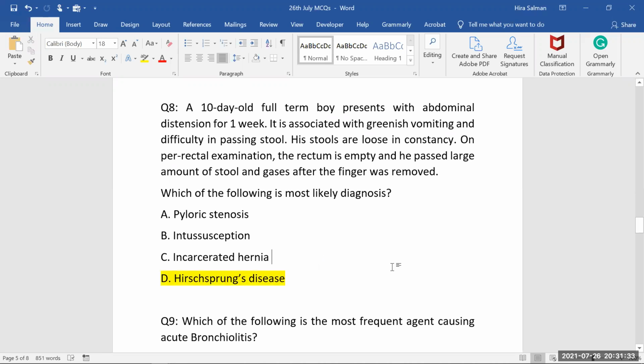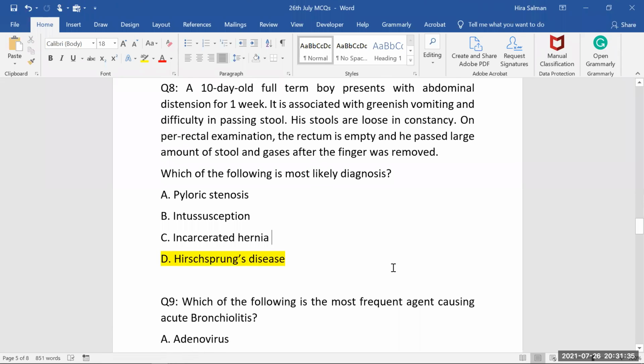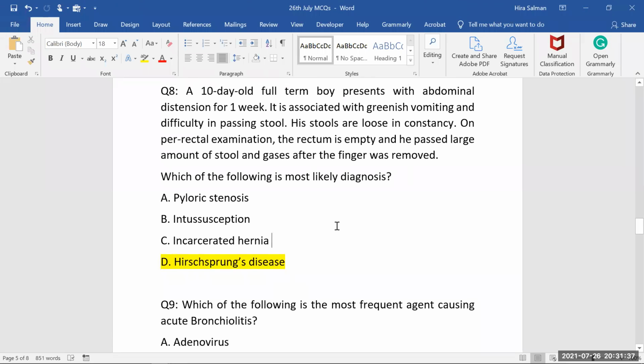Dr. Hira, how will an incarcerated hernia present? So incarcerated hernia, think about the outpocketing of the gut, and that gut is actually necrosed. So that is incarcerated hernia. But in a 10-day-old, you cannot see something like this one. Even if a hernia is there, we only see it in the umbilical area. So that should be there in the symptoms.